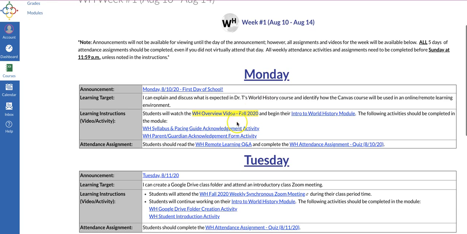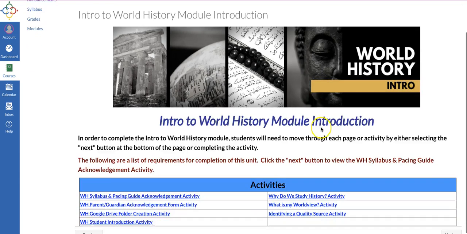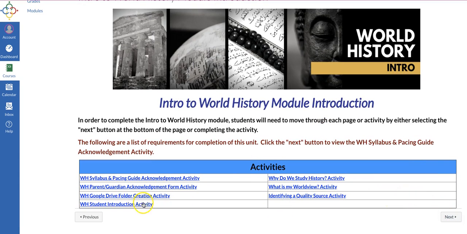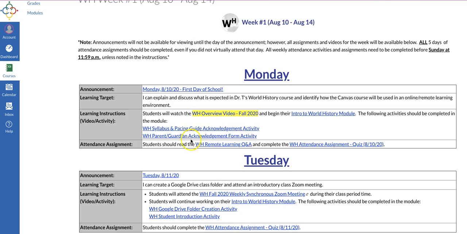All right. So bottom line is it tells you your learning target. It tells you what you need to do. So this is what you need to do. You can go to this one right here. It'll open up into a new tab and you can hit the next, and I'll have several different things. Again, it will say, hey, this is the thing you need to do for this day.